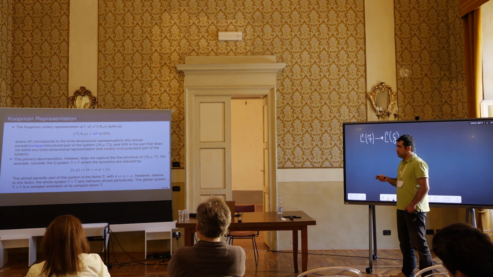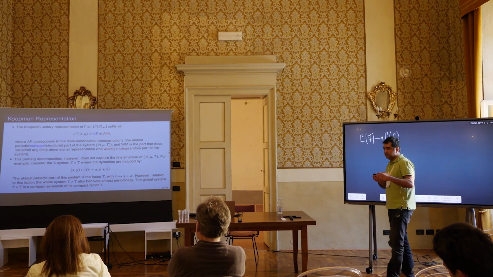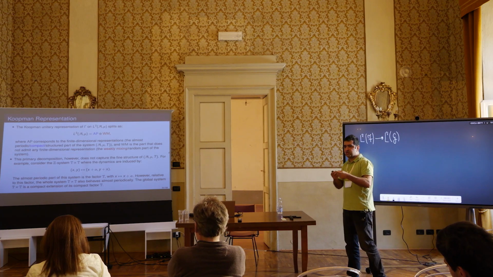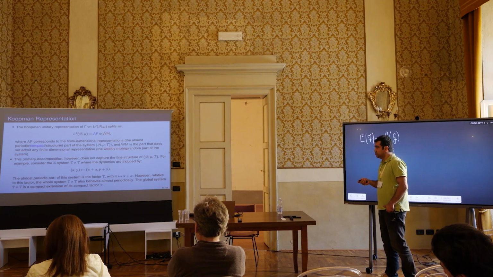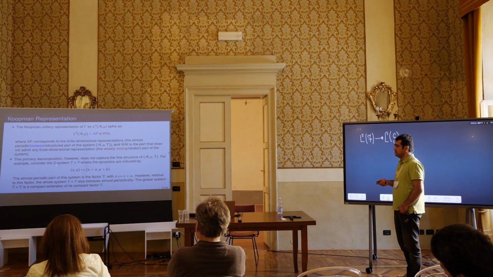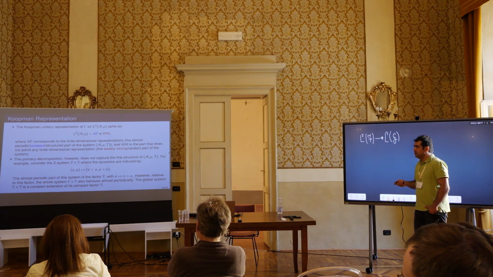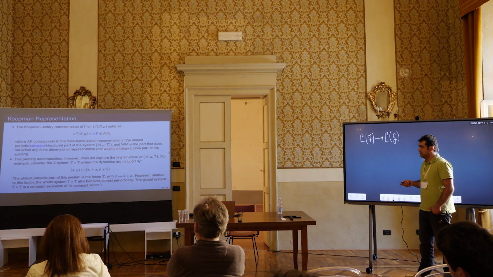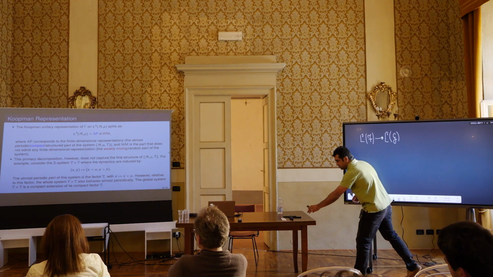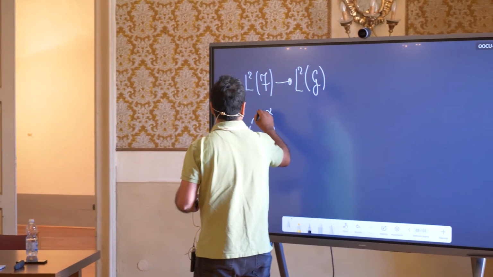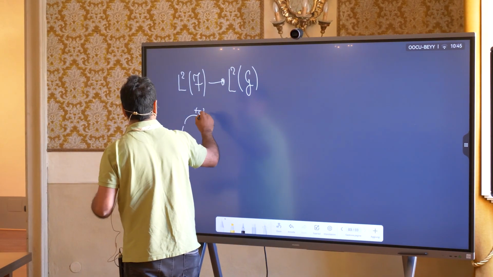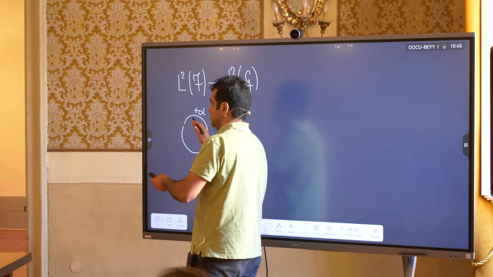However, this primary decomposition does not capture all the structure in a system. So here is an example. Consider a skew product extension. So we have a Z system where we have a torus by torus extension. We have a torus on which we have just a rotation by, for example, an irrational number.